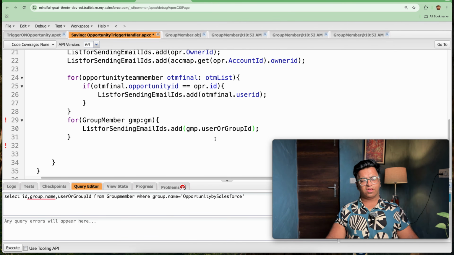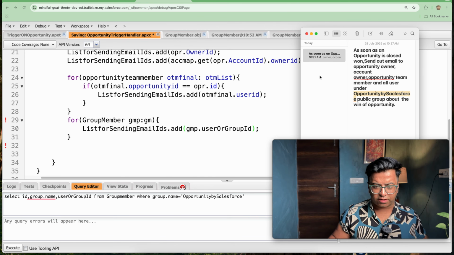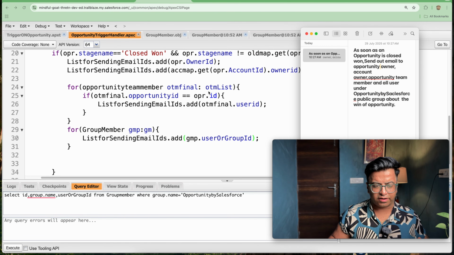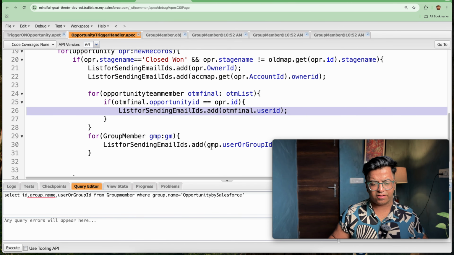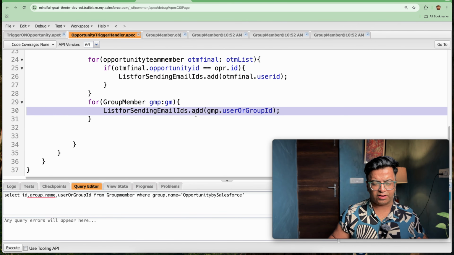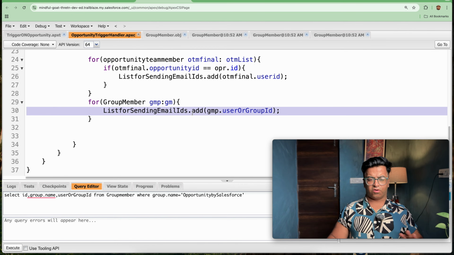We got everything. We have covered four things. One is the opportunity owner. Opportunity owner has been added here. Then account owner. Then opportunity team members are there. Then finally we got the list, all the group members.